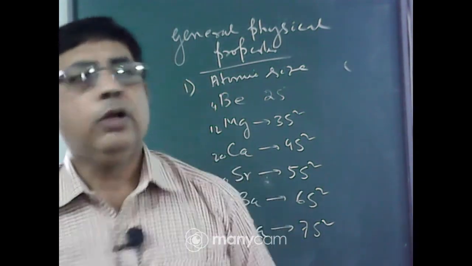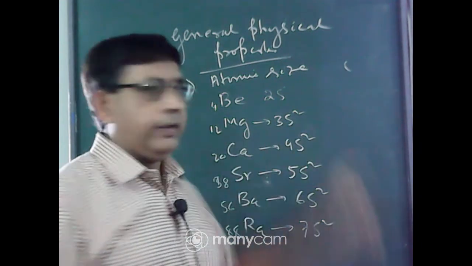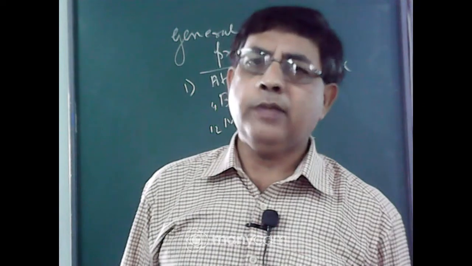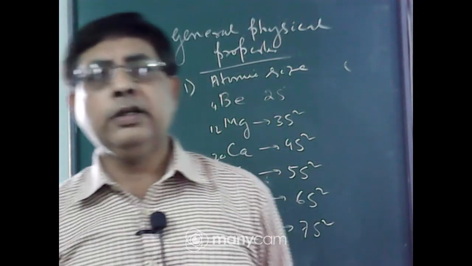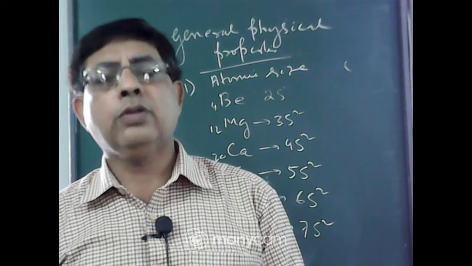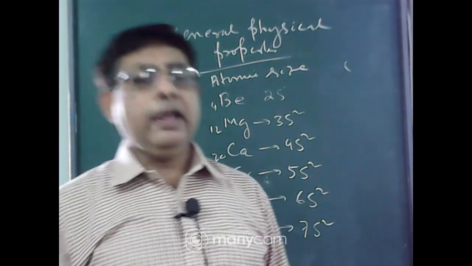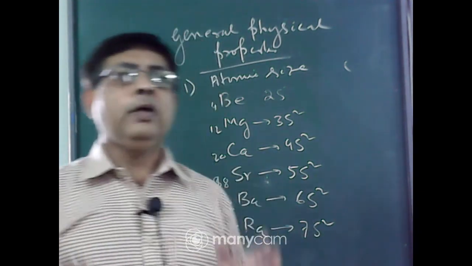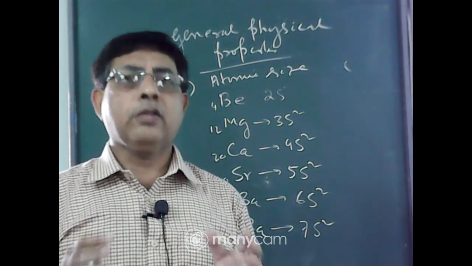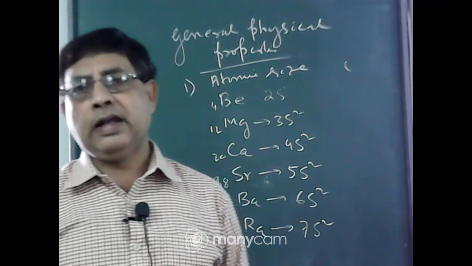Why? Because on moving from left to right, the nuclear charge increases but the number of shells remains the same. So due to increase in nuclear charge, the outermost electron cloud comes closer to the nucleus, so size decreases. So alkaline earth metals have larger atomic size, but their atomic size is smaller as compared to alkali metals,